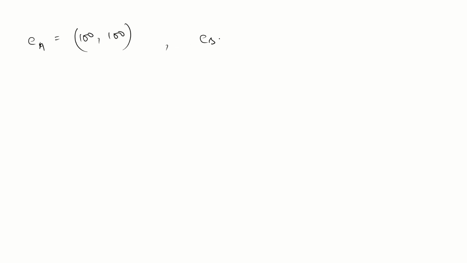And endowment of B is what? 50, 0. Guys, there are two individuals now, individual A and individual B. So let's suppose their incomes are M1 and M2.